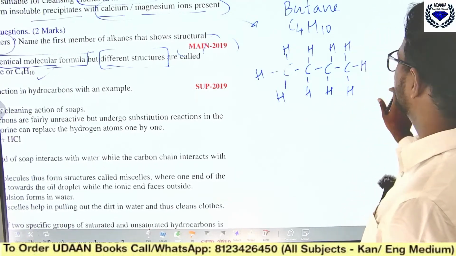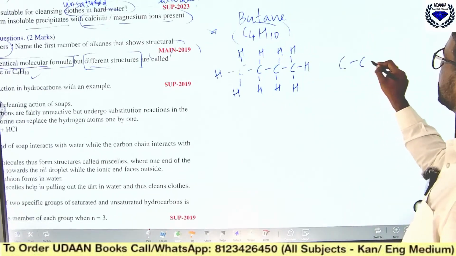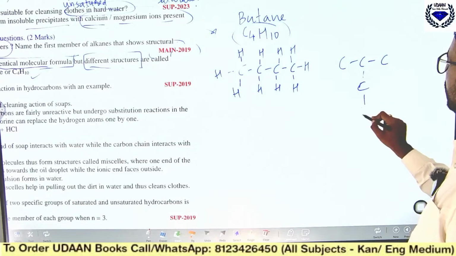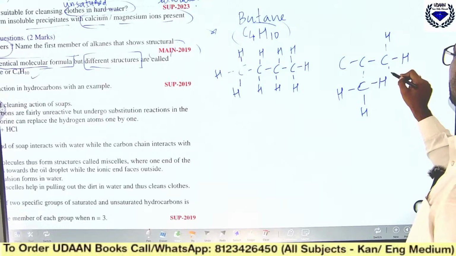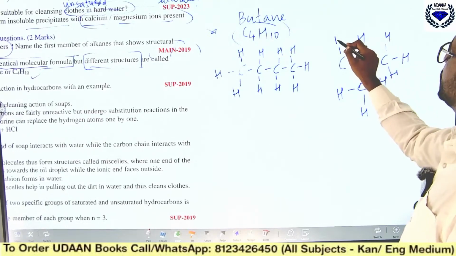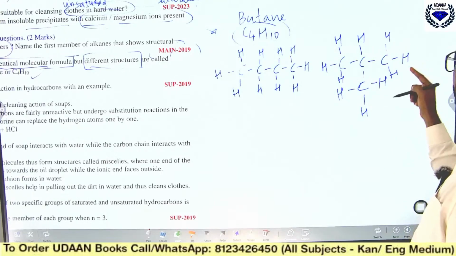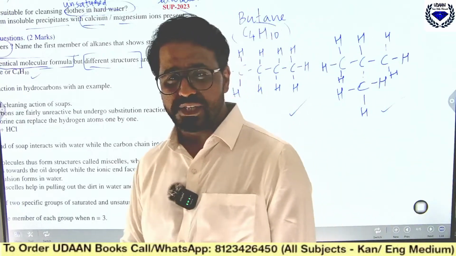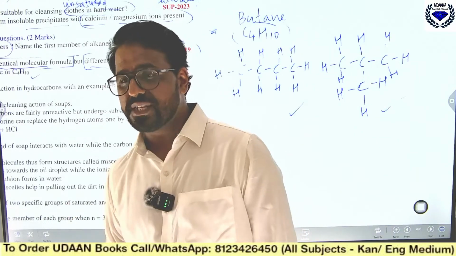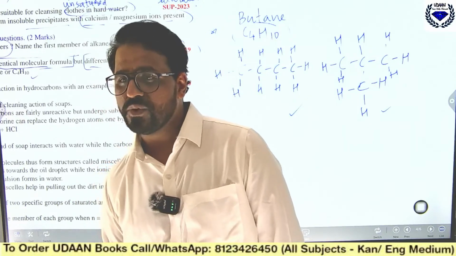Okay, this is one structure. Or one more structure, 3 carbons in one line, and 1 you can write here. So for each carbon write what? 4 hydrogens. For each carbon write 4 hydrogens. So 1, 2, 3, 4, 5, 6, 7, 8, 9, 10. So like this you should be able to draw. Very important question. It is very much important. What are structural isomers? Give example. Okay. So next, coming to the next one.